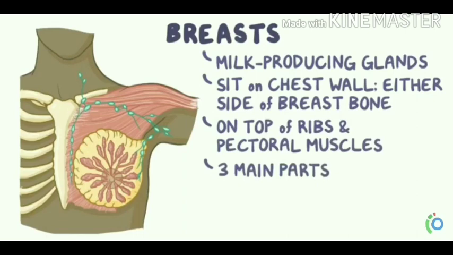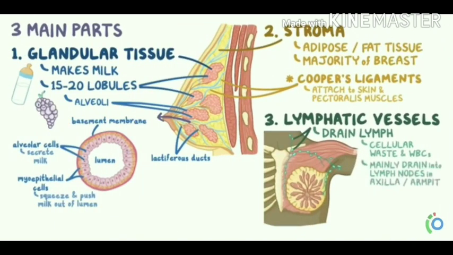It consists of three main parts. The first one is glandular tissue, which makes milk and is made up of 15 to 20 lobules. Here the pink color is the glandular tissue. Inside each of these lobules there are grape-like structures known as alveoli, which are modified sweat glands surrounded by a basement membrane made up of collagen.